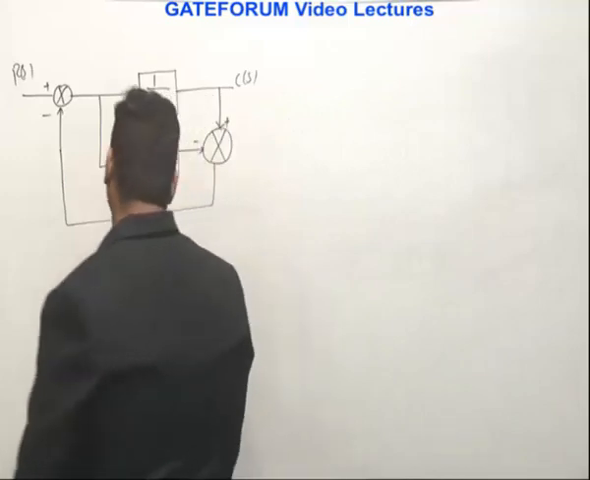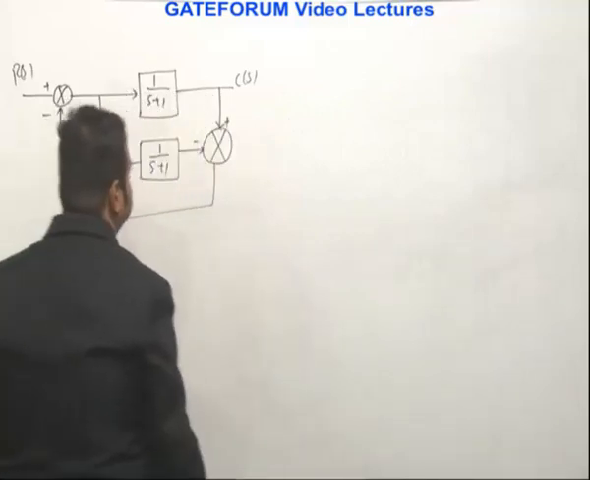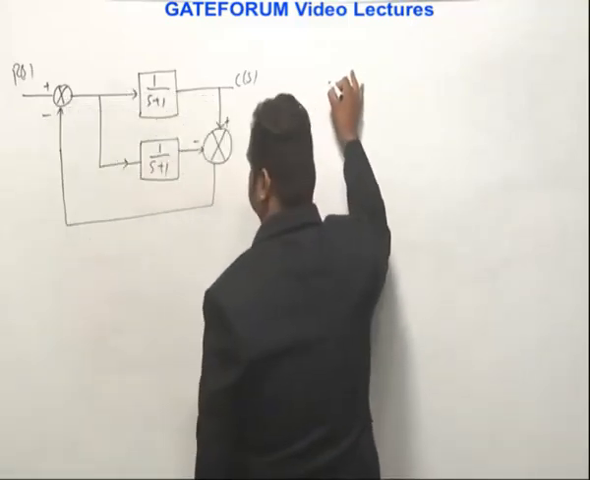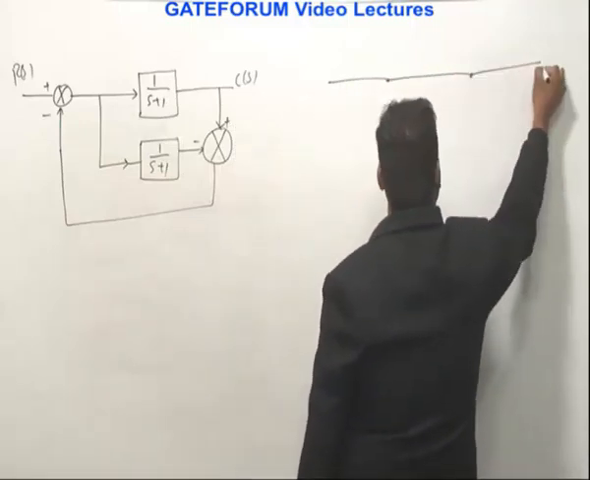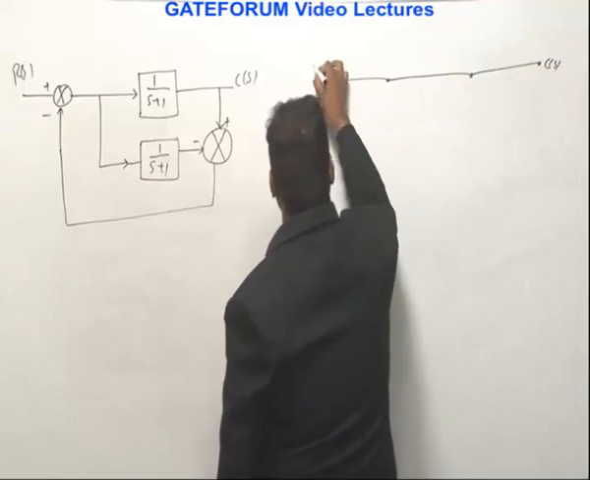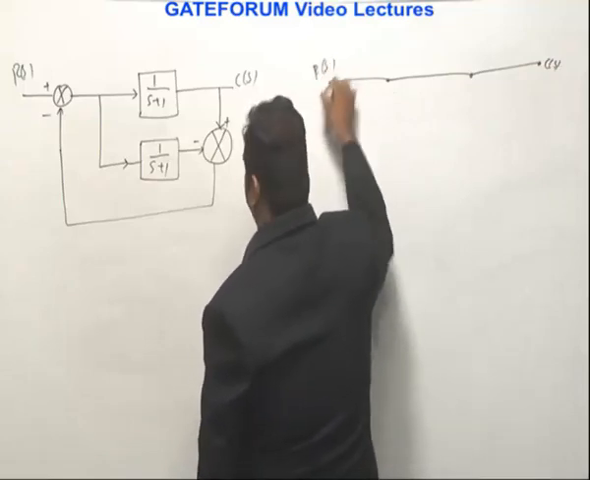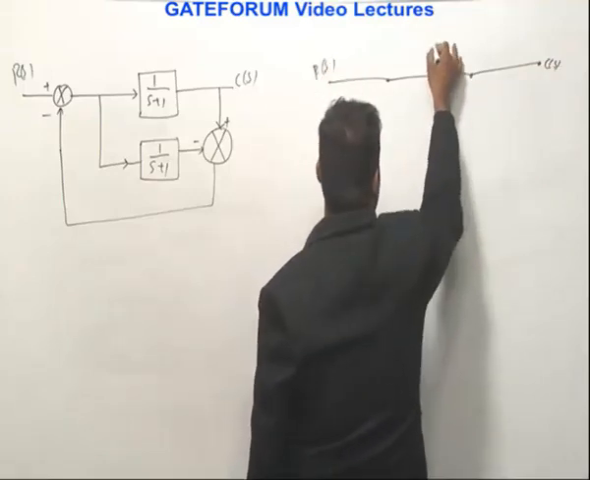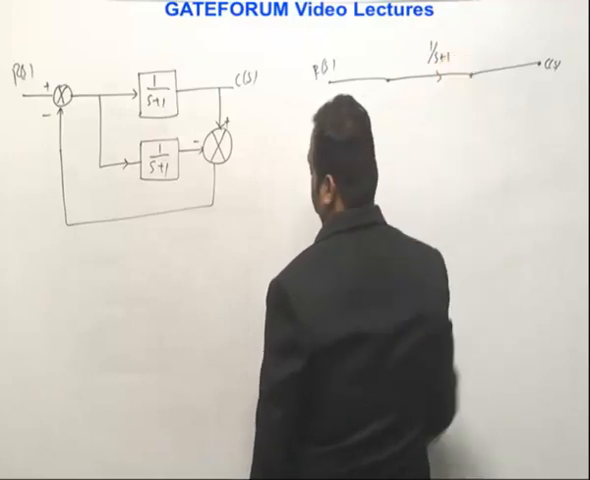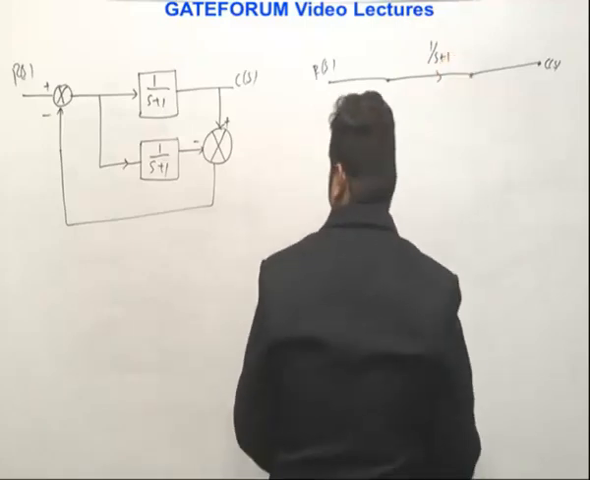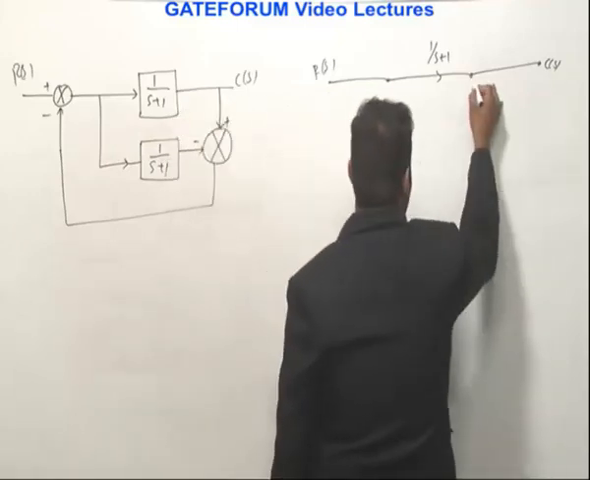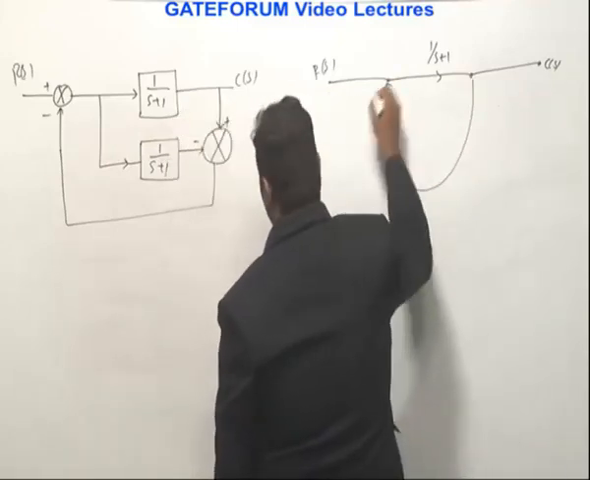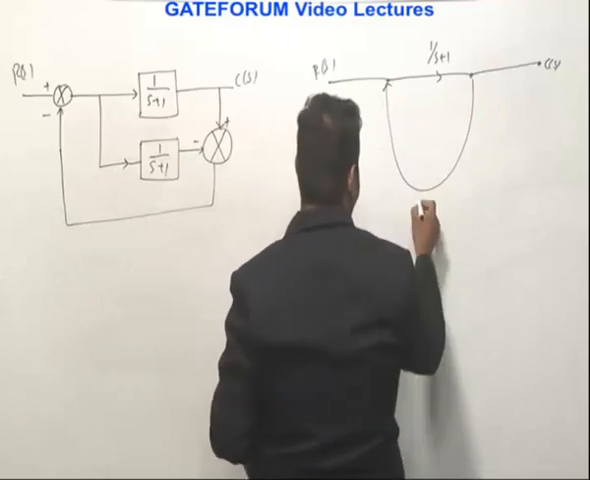To convert to the signal flow graph, what I'll do is, this is R(s), this is the summer point, this is one node and this is the output. So this is C(s) and this is R(s). Okay, so this forward path gain is given as 1 by s plus 1, right? And this path, I am representing here. So this is this one, and because the negative sign is there, I am putting the gain as minus 1.